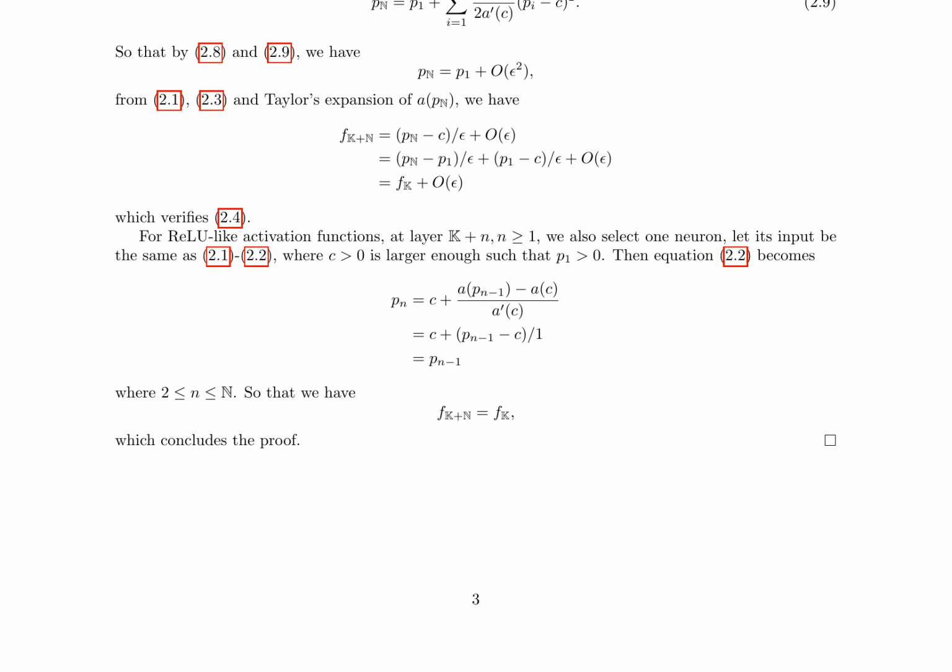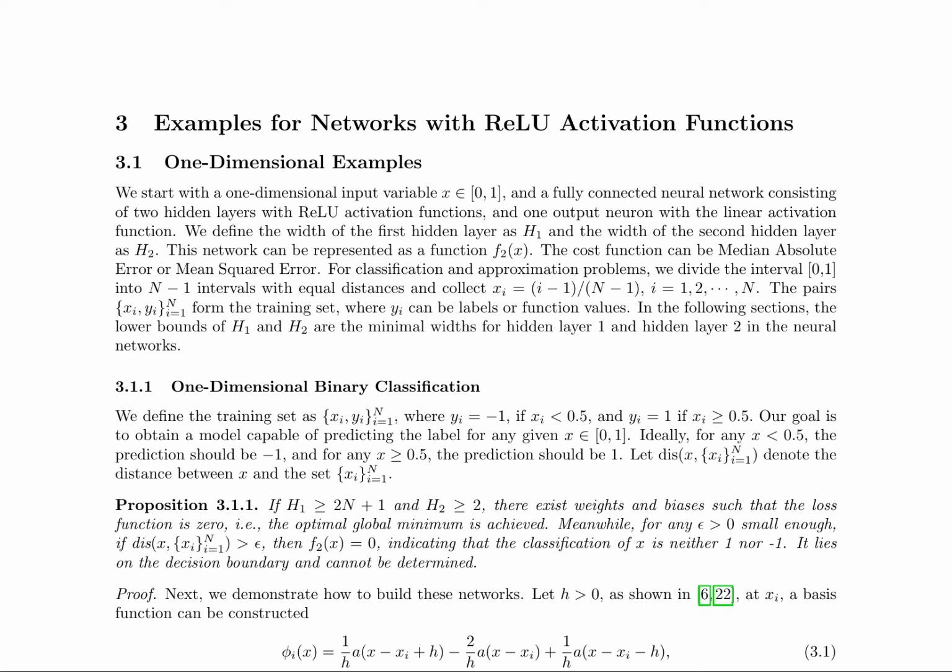For unidimensional examples, a fully connected neural network with two hidden layers and a linear output neuron is considered. The cost function can be median absolute error or mean squared error. The network is designed to classify or approximate problems by dividing the interval [0, 1] into n-1 intervals. The lower bounds of the hidden layer widths are the minimal widths required for the neural networks.